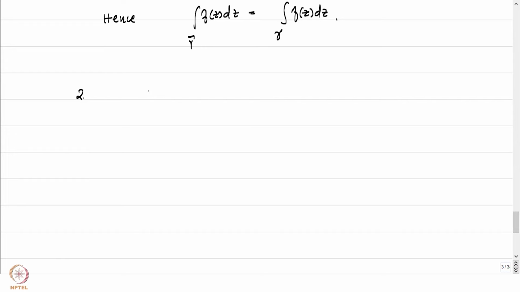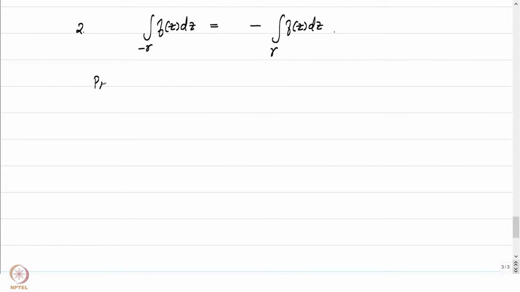Let's prove that the integral of f over minus gamma, that is f of z dz, is equal to minus the integral of f of z dz over gamma. So to prove this, let us look at the curves gamma and minus gamma. Let gamma be the curve which is defined on [a, b] to C. Then what is minus gamma?